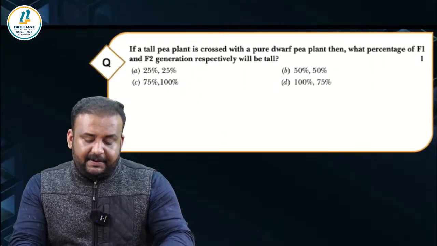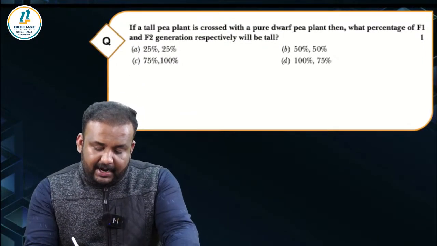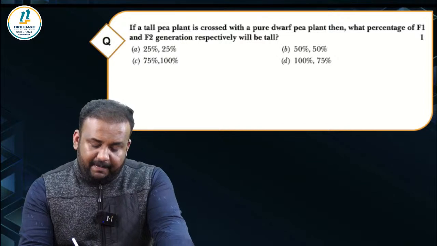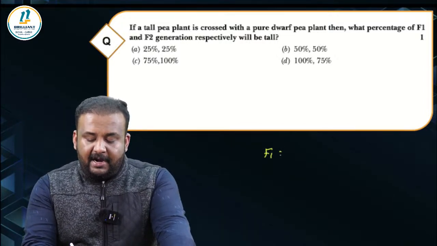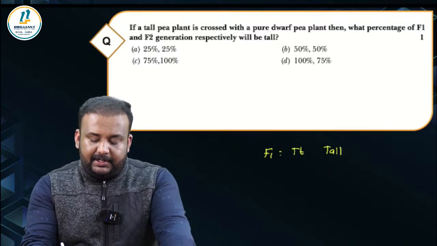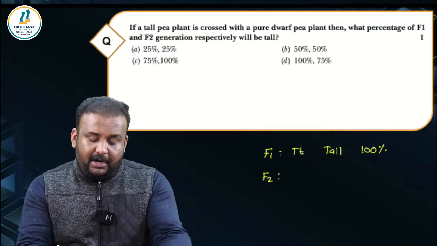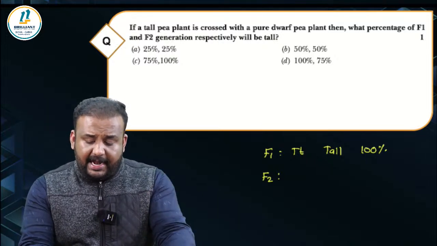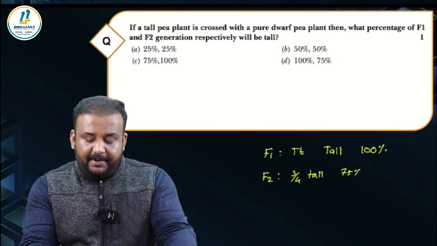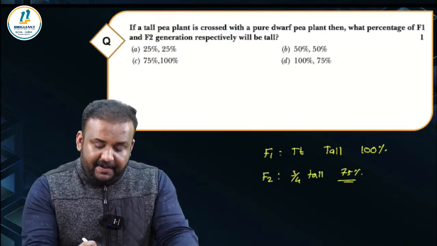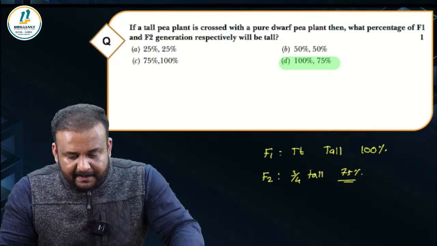Okay, great. The next one. If a tall pea plant is crossed with a pure dwarf pea plant, what percentage of F1 and F2 are respectively tall? You know that in the F1, all of them are capital T, small t, tall. So 100% is tall in the F1, and in the F2, how many were tall? 3:1, right? 3:1 means 3 out of 4 were tall. That means 75% is tall. So 100 and 75 will be the answer.